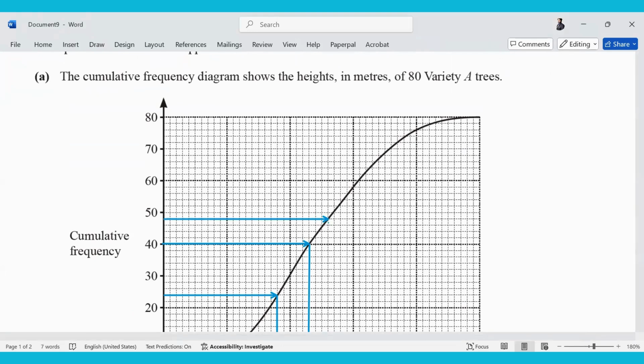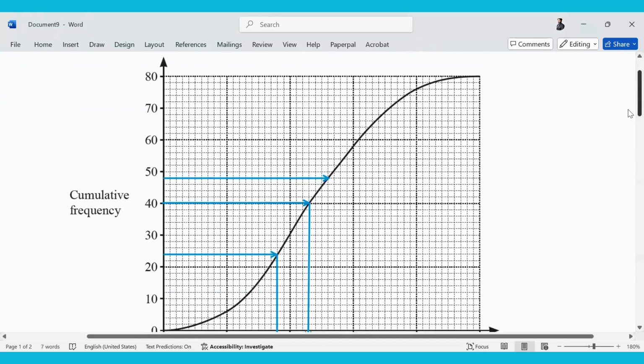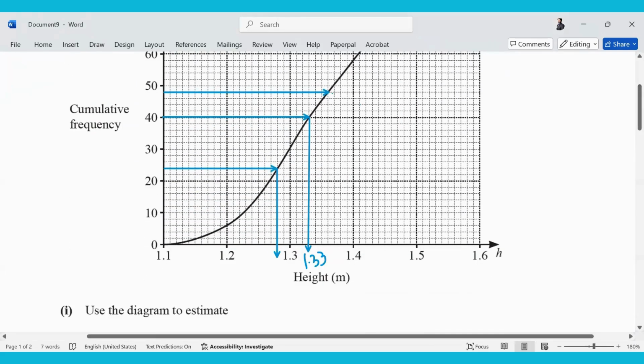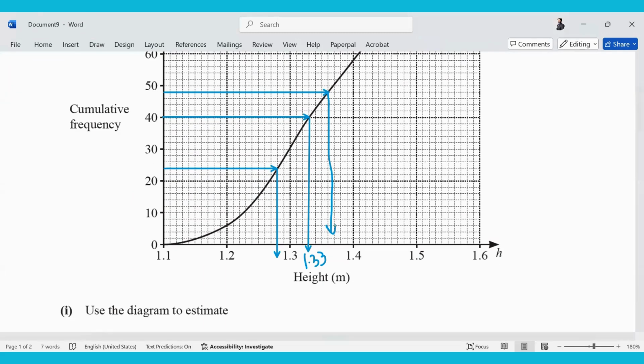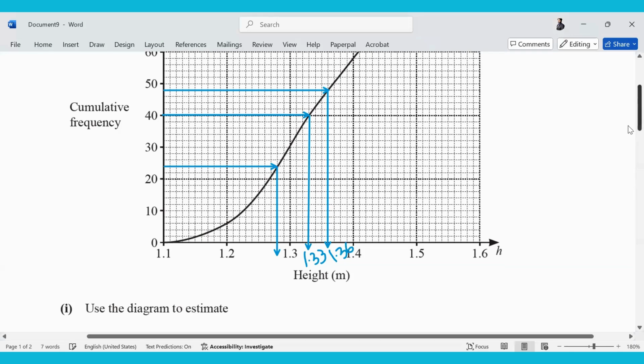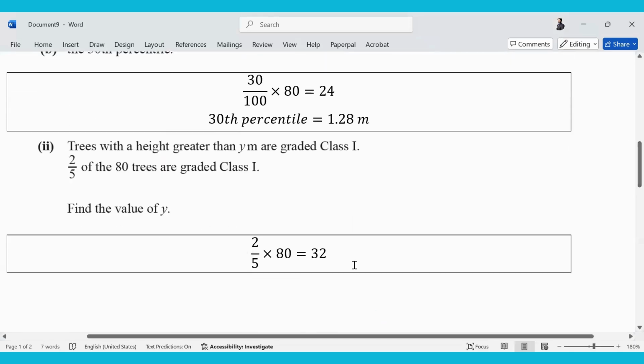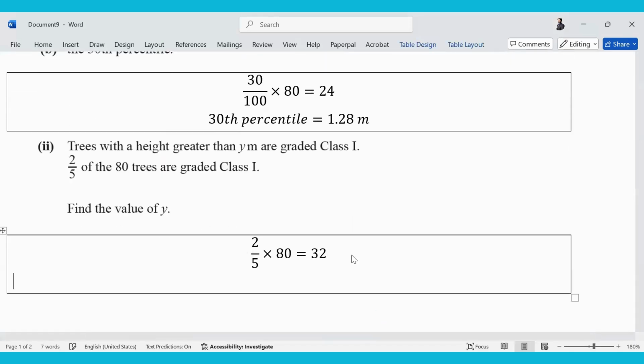This will tell me the height which is y. What is this height? 1.36. So if I tell you the value of y is 1.36, is that right? There are 32 trees that are greater than 1.36 meters.